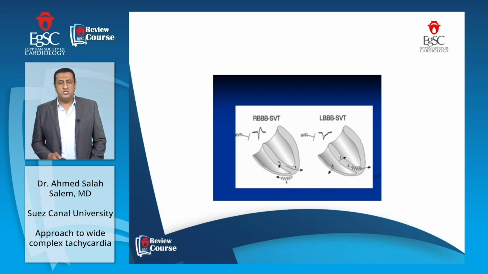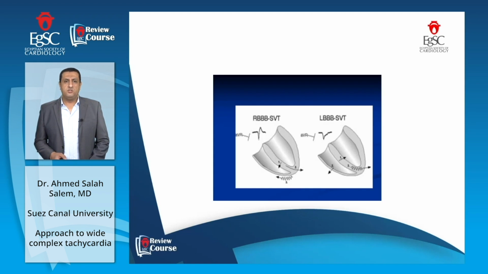The aVR morphology, the QRS complex in the aVR lead. As we see on the right bundle branch block, the septum is normally depolarized from the left to right side, and the left ventricle is normally depolarized. So we have a first deep Q wave in the aVR lead. On the right side, we have a left bundle branch block morphology. The septum is depolarized from the right to left side, and the right ventricle is depolarized normally, while the left ventricle is slowly depolarized due to the left bundle. We have a deep QS morphology in aVR.